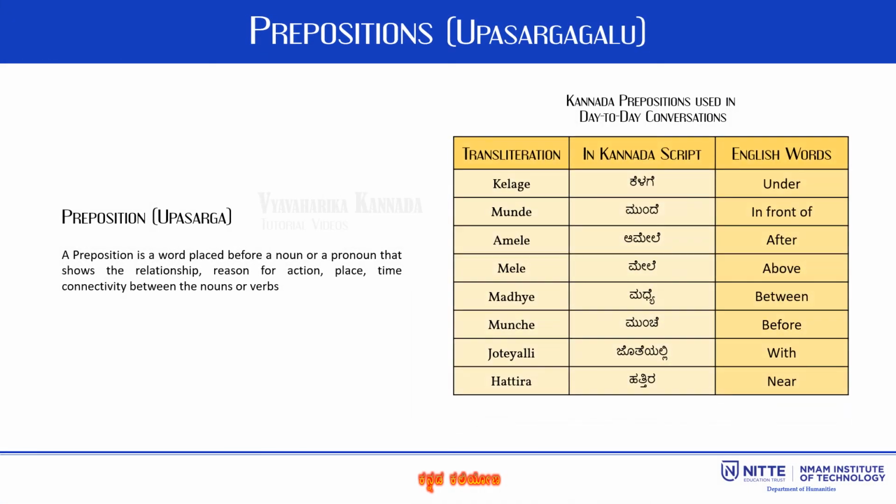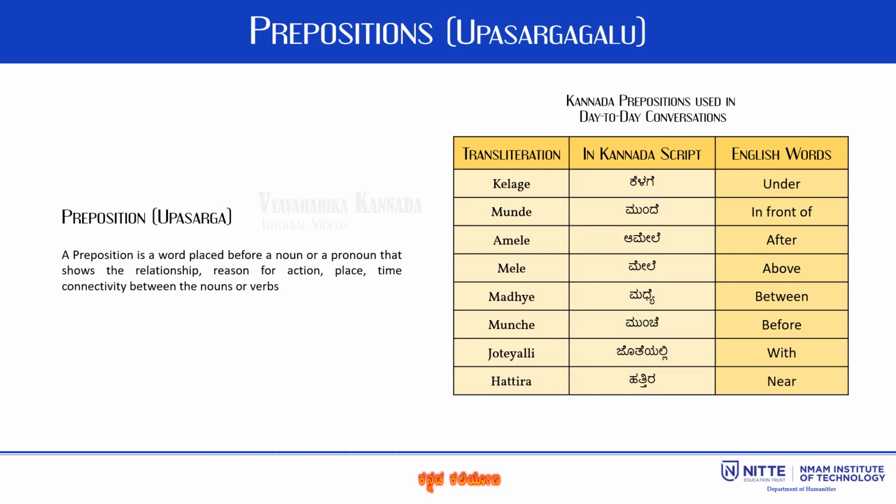Prepositions in Kannada are called upasargagalu. They are used to show the relationship between noun and pronoun in a sentence. These are words that add additional information to sentences. Some of the prepositions commonly used in Kannada are kelage, which means under, munde means in front of, madhye stands for between, hattira is near and hinde is back.